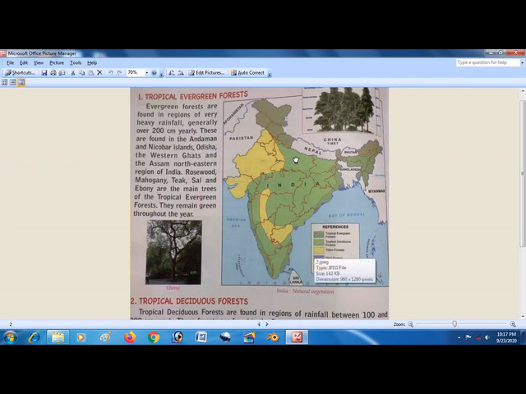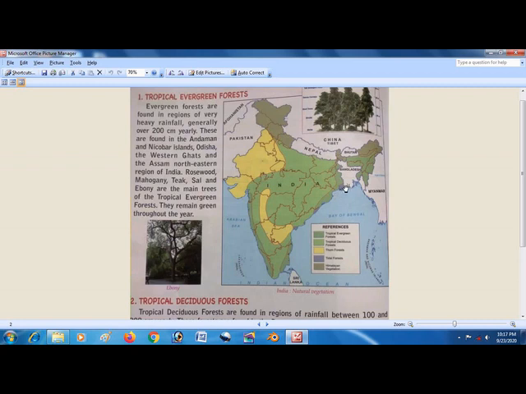And then we come to see tropical deciduous forest, a light green. Then we can see thorn forest. These belong to the desert areas. This part is totally desert. And this is plateau. Main Deccan plateau is here. So this is also a bit dry area. So here also we find thorny forest. And this is tidal forest, that's the light blue part.